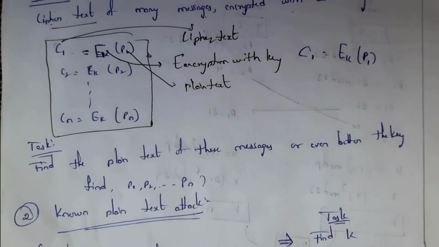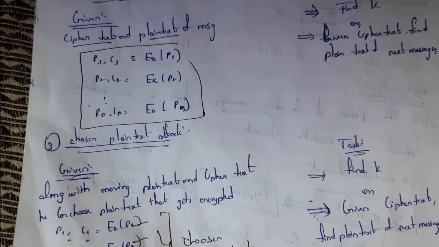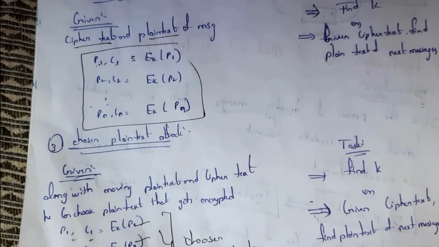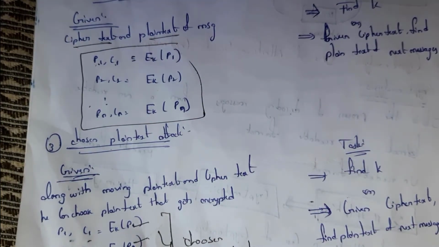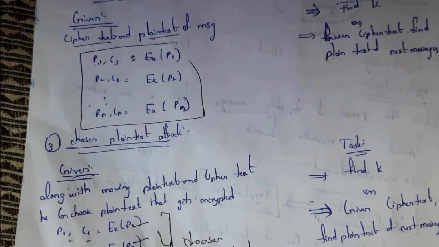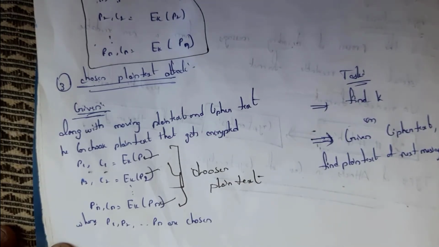Next one is known plain text attack. This is the structure of known plain text attack. Plain text and ciphertext is equal to encryption of plain text. P1 is plain text and C1 is ciphertext, which equals EK, meaning encryption with key of plain text. This is the structure of known plain text attack. Third one is chosen plain text attack.